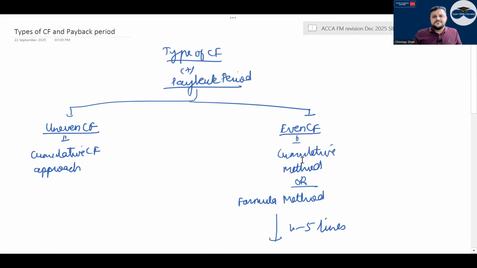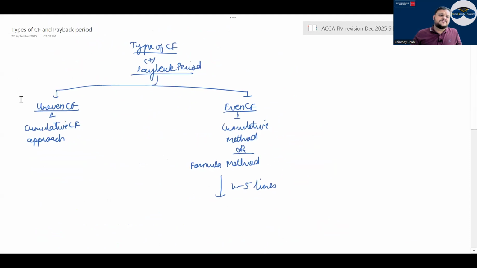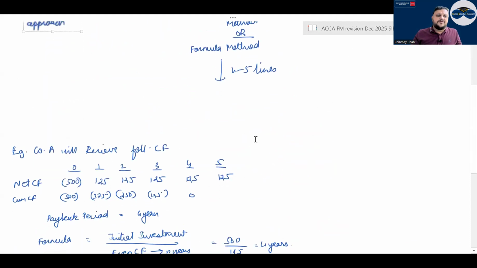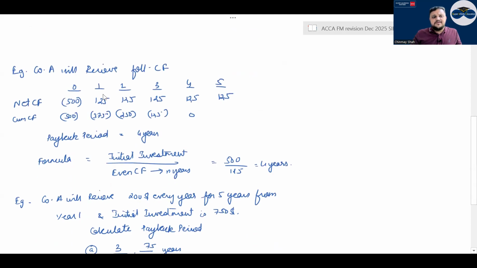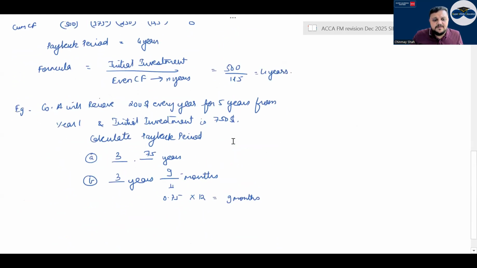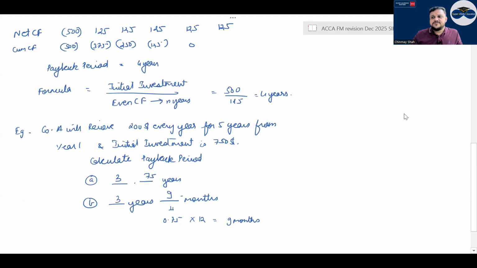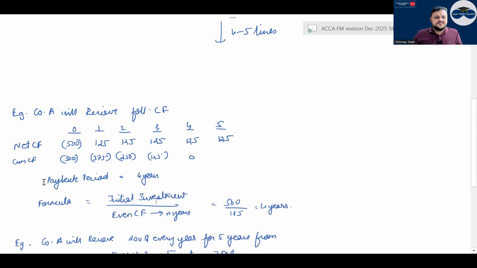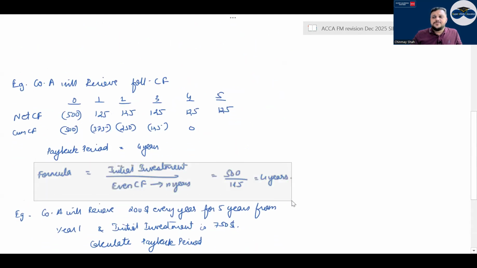Then you have what? Two types of cash flow. When it is an uneven cash flow, you do whatever we have done. If it is an even cash flow, there is a formula method. The formula method is very simple. Even cash flow is what? Same cash flow repeated for n number of years, correct? So initial investment divided by even cash flow repeating for n years. So 500 is your initial investment divided by 125. That is something that you can use. Formula method basically. This is a formula for payback period where there is even cash flow.